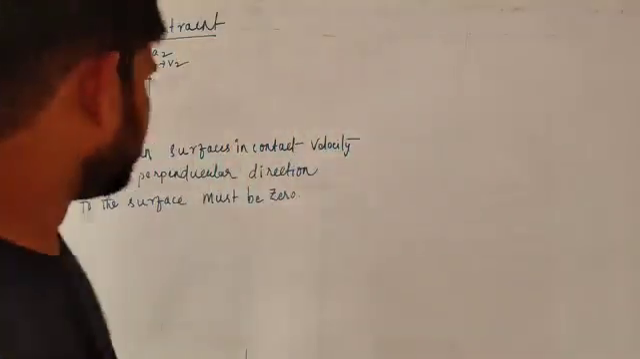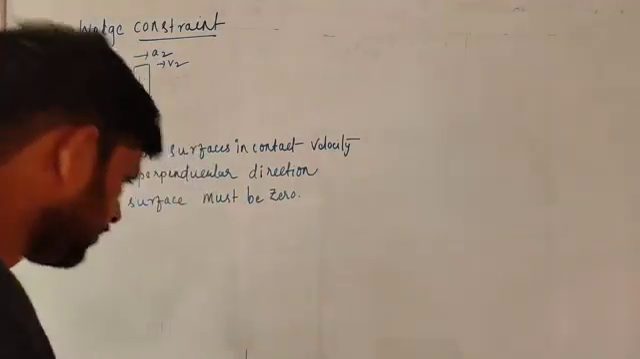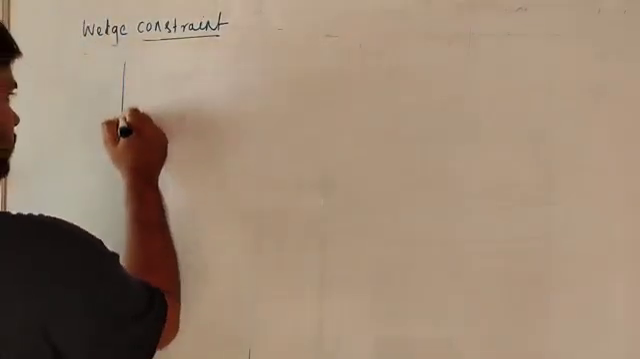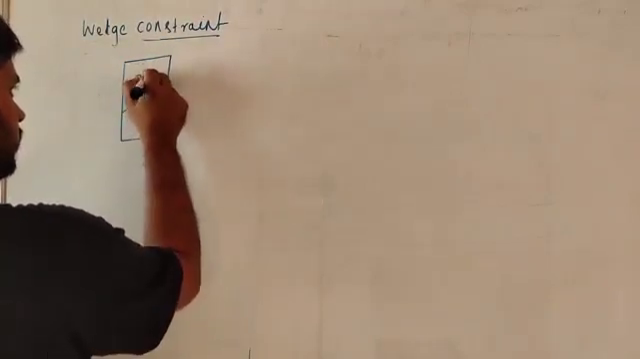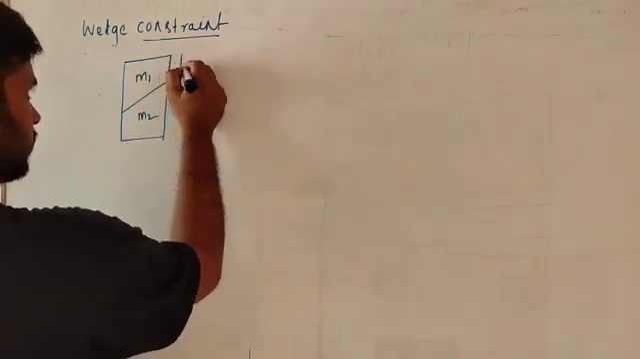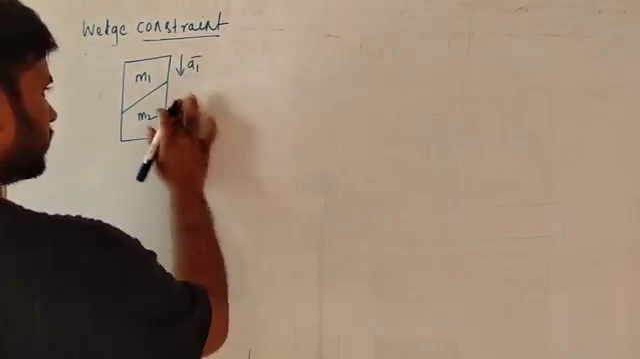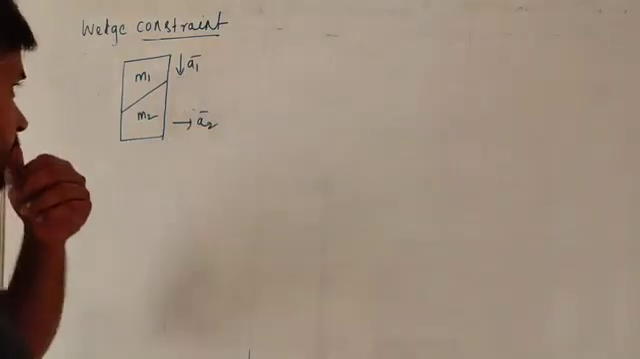Now I will tell you another example for this. The example is when you take two blocks, M1 and M2. This has acceleration A1, and this is moving like this with acceleration A2. We have to find the wedge constraint.